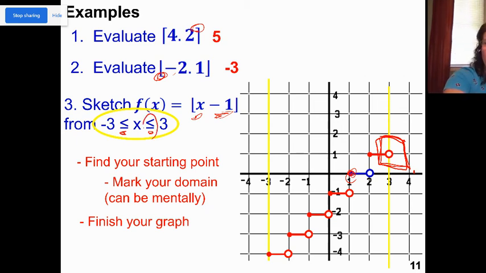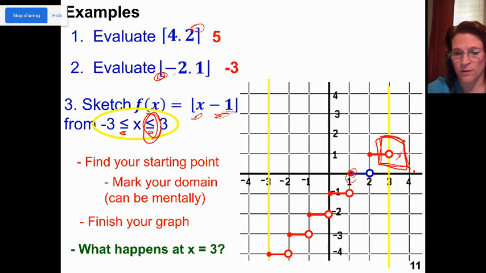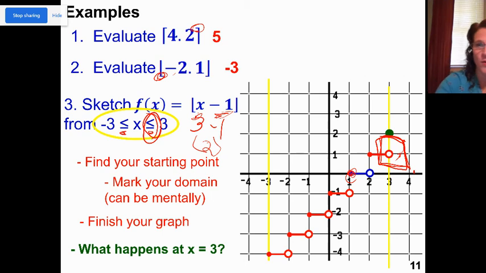Because x can equal 3, I don't color this in because that's not the floor of 3. But what happens when x equals 3? If I plug 3 in for x, 3 minus 1 is 2. Take the floor of 2. There we go. So there's my graph.